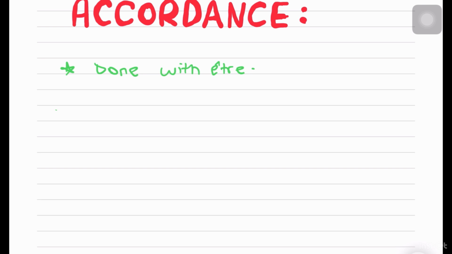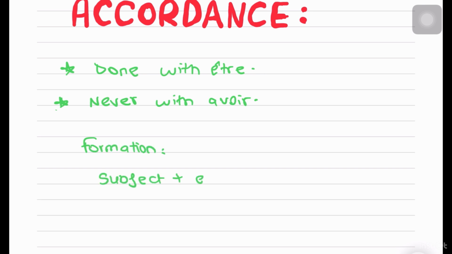So for these sentences, we do accordance. That means accordance will never be done with avoir. Okay, we do not do accordance with past participles of verbs conjugated with avoir. This is only limited to être. Now, what is it? How do we do it? We come to that now. For that, I'll give you the formation once more. Subject plus être plus past participle plus your object or your rest of the sentence.